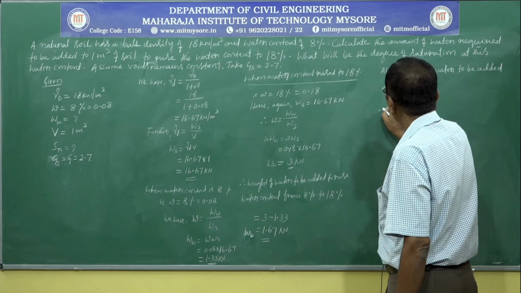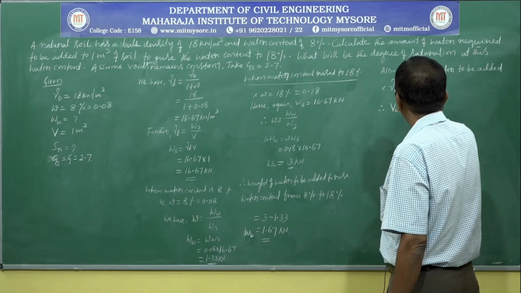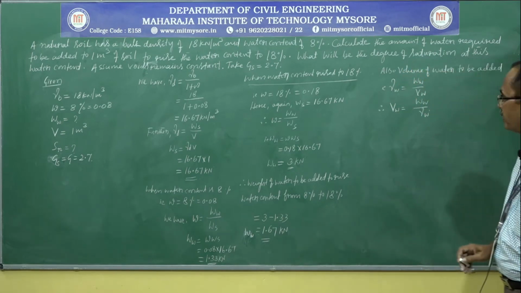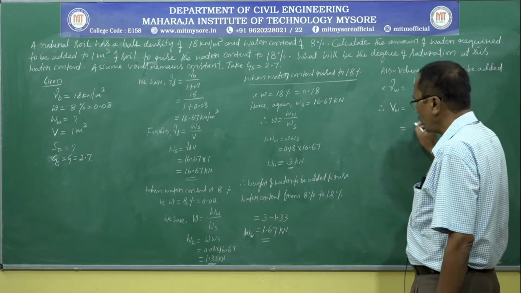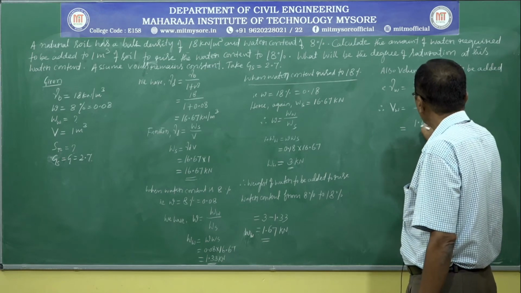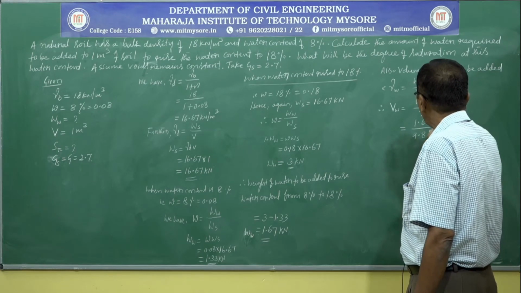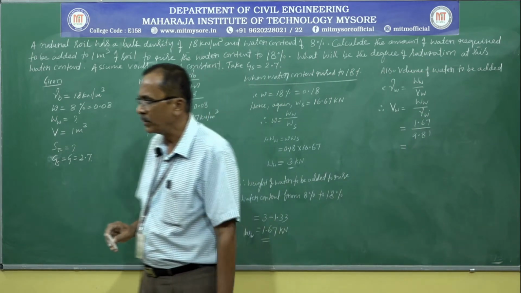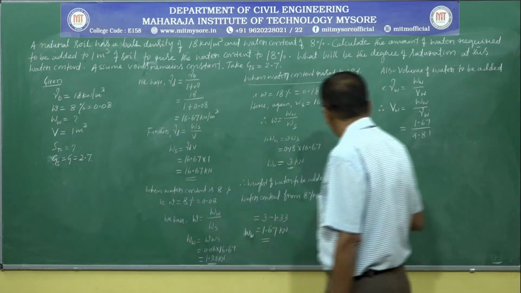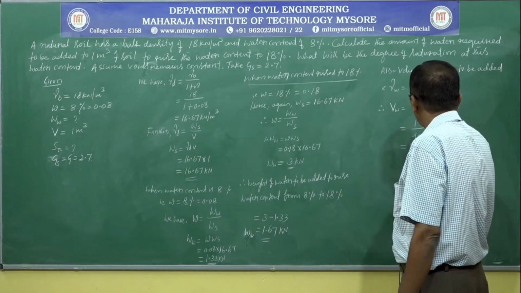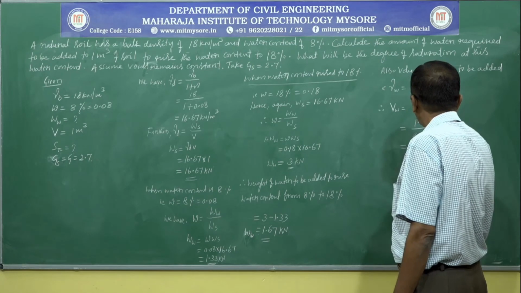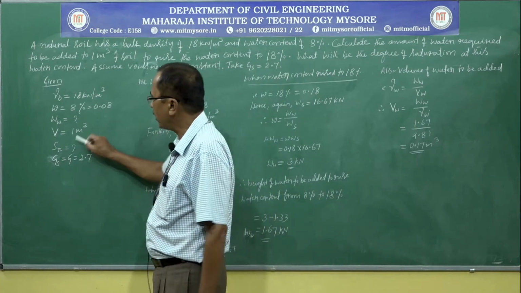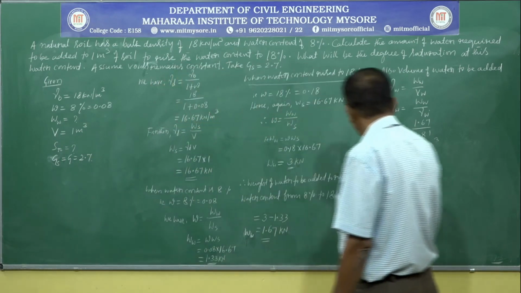Therefore, volume of water is equal to weight of water divided by unit weight of water, 9.81. That is 1.67 divided by 9.81. That gives the volume of water to be added as 0.17 meter cube.